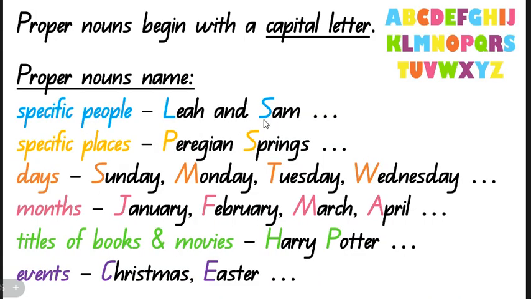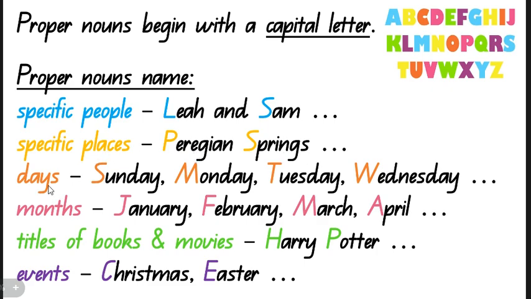First, proper nouns begin with a capital letter, and you see all of our capital letters from A to Z. Proper nouns name specific people, such as Leah and Sam, and Leah has a capital L and Sam has a capital S, and your name would also begin with a capital letter. Specific places, and their example is Paragon Springs. Another specific place would be Brader Elementary. That is the school that you go to.